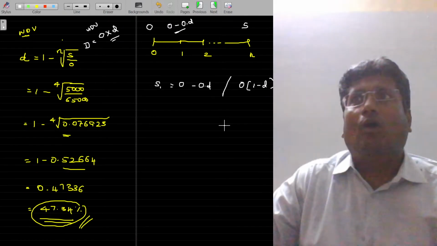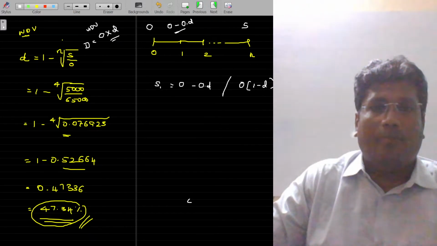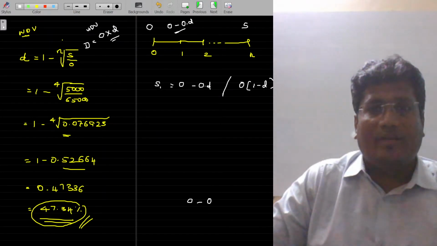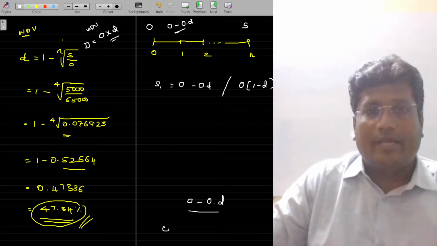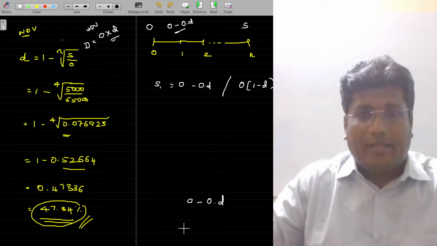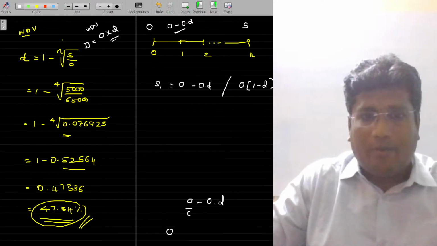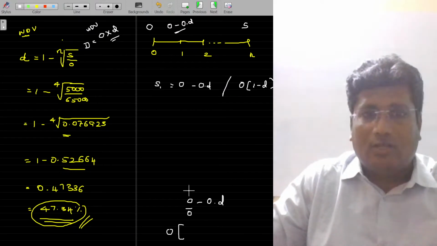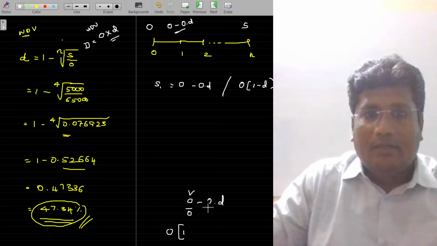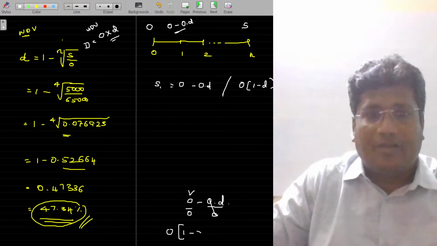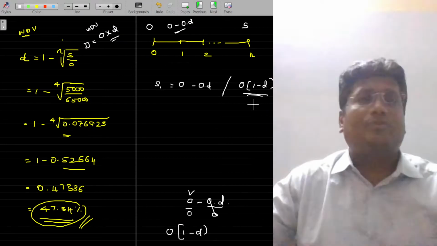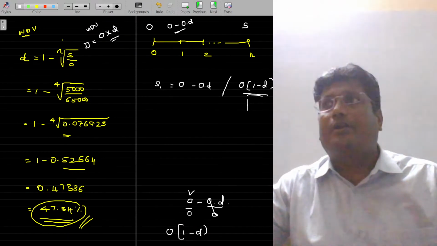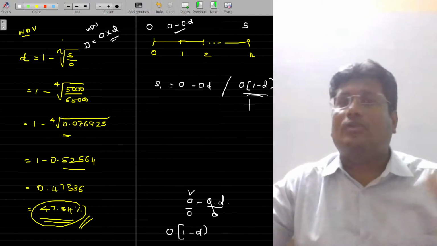Don't panic if you are non-mathematical students, it's very simple. O minus Od, where I am taking O out: this O divided by O is nothing but 1, and this O into d divided by O, the ultimate answer being d. So minus d. That is the logic by which we get this. I am dividing O minus O into d by O, so that I will get this answer.